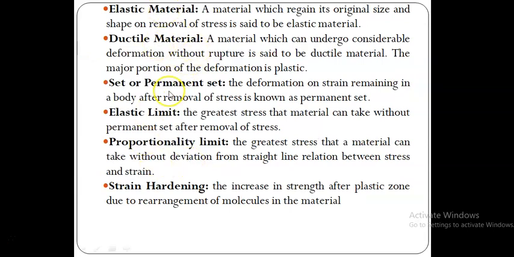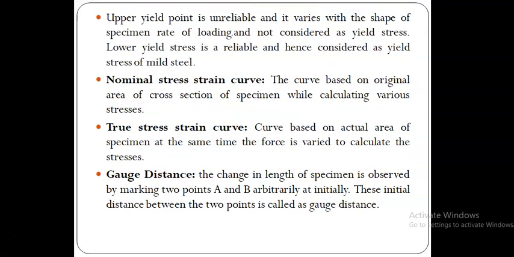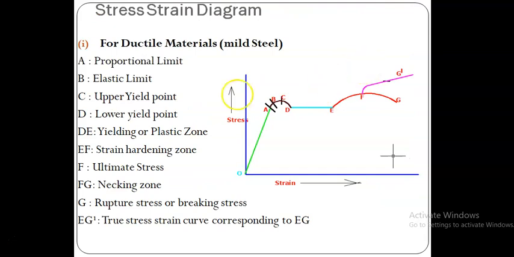Then ductile material. A material which can undergo considerable deformation without rupture is said to be a ductile material. The major portion of the deformation is plastic. Let us take this diagram. It is a typical stress strain curve of a ductile material, because it has a wide range of the stress strain curve beyond the elastic limit.